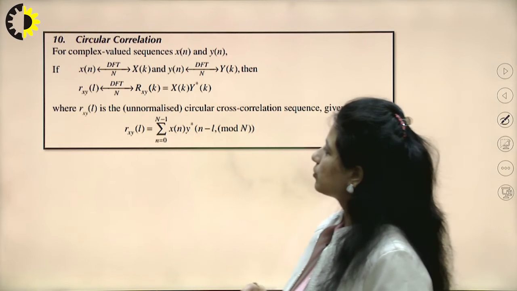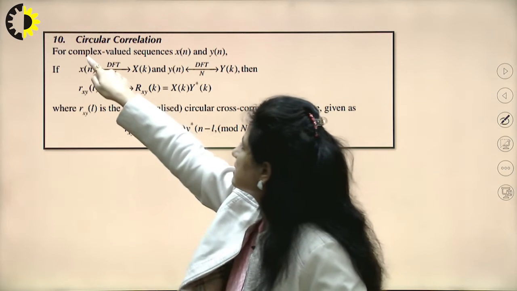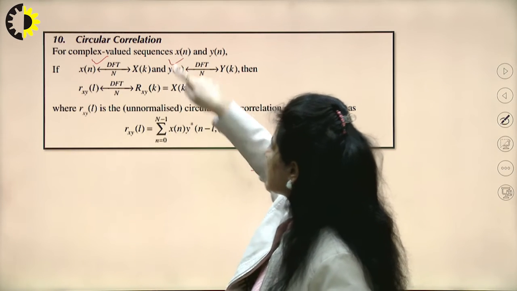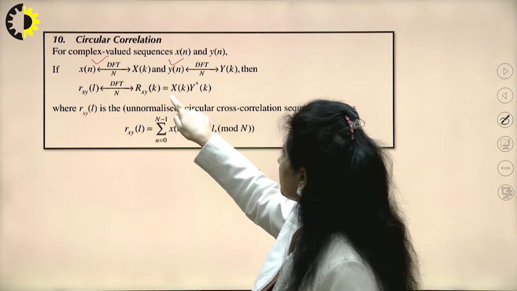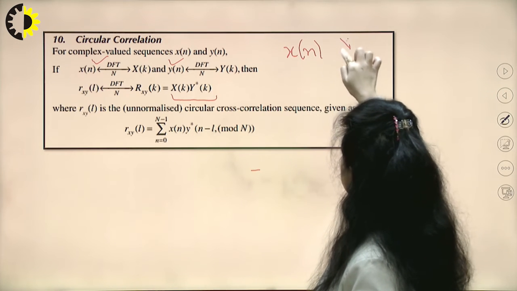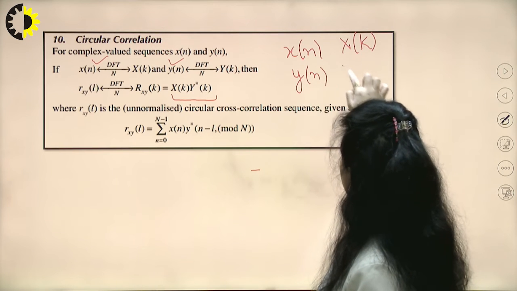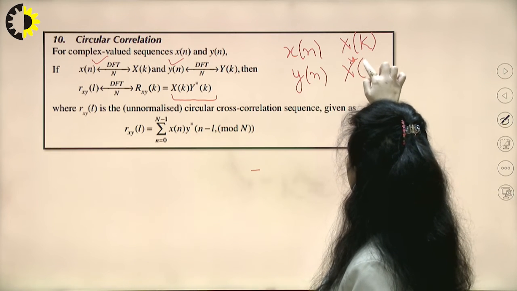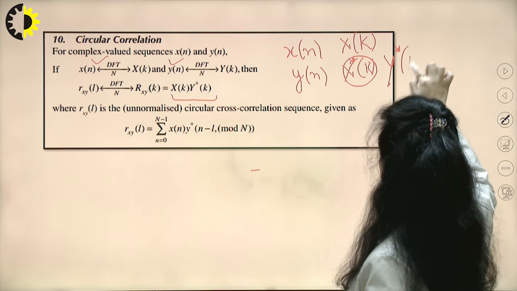Similarly, circular correlation. If x(n) and y(n) have been taken, what is the correlation between these two signals? It is the multiplication of one signal's transform X(k) and the other signal's transform with its conjugate taken, which you can represent as Y conjugate (k).